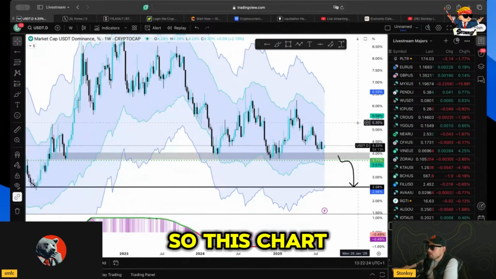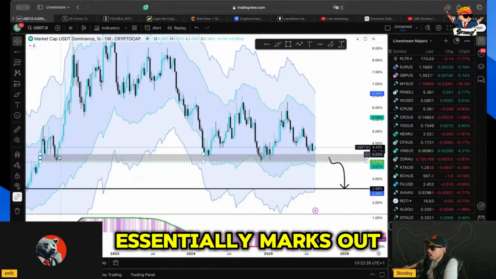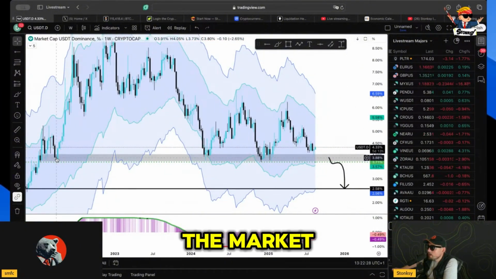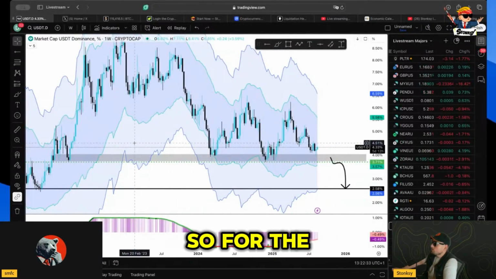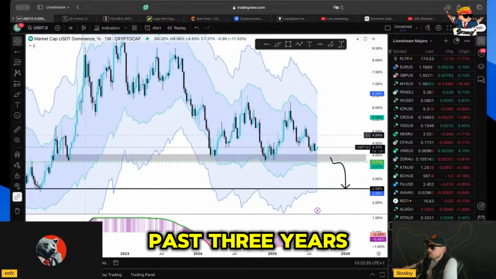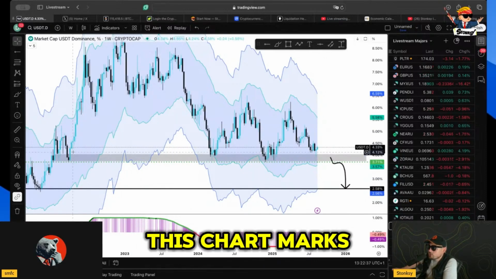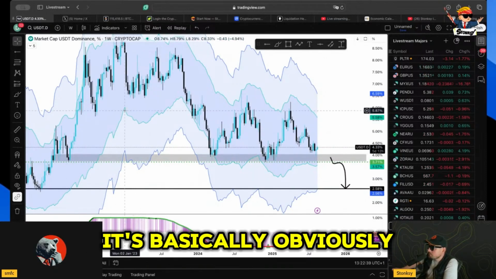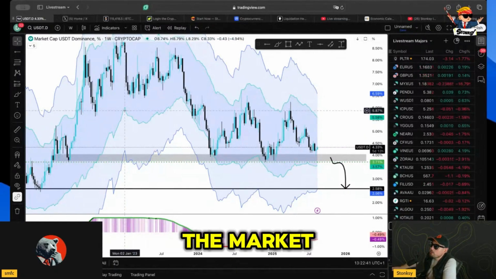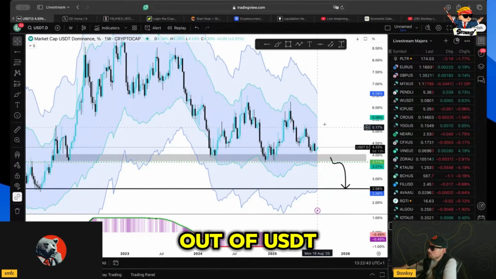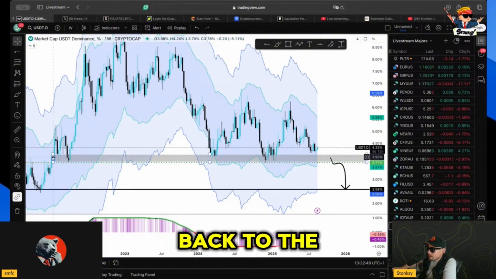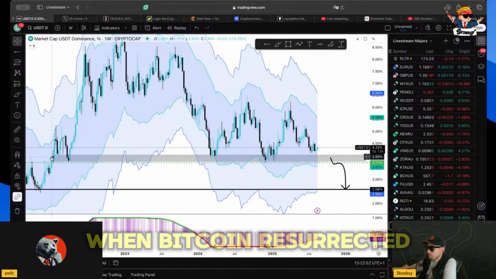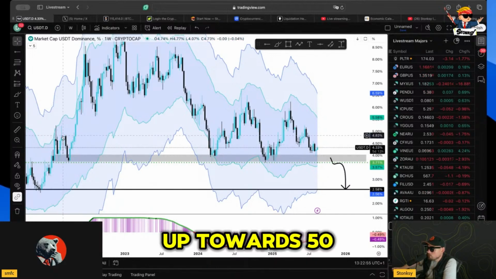So this chart essentially marks out all tops in the market, particularly, obviously, we're just going to look back to 22. So for the past 3 years, over 3 years actually, this chart marks out all the local tops. It's basically USDT dominance in the market when people are moving in and out of USDT. And as you can see, if we start off back to the left, this was the move in 2022 when Bitcoin resurrected all the way up towards 50K.